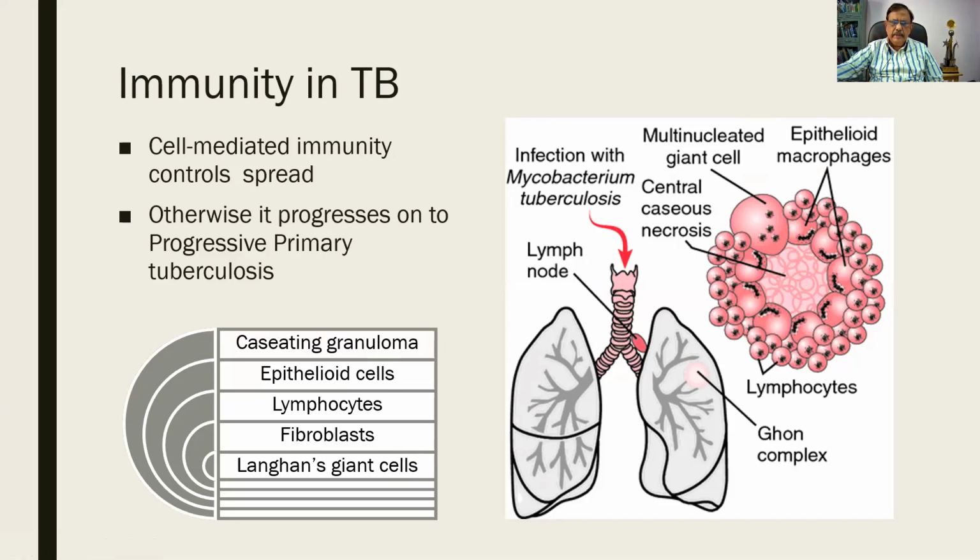Please do remember them. But basically in tuberculosis there is a cell-mediated immunity. The cell-mediated immunity controls the spread. But when there is a compromise, there will be a progressive primary tuberculosis. Please remember these 2 things. Cell-mediated immunity, when it is compromised, can lead to progressive primary tuberculosis.